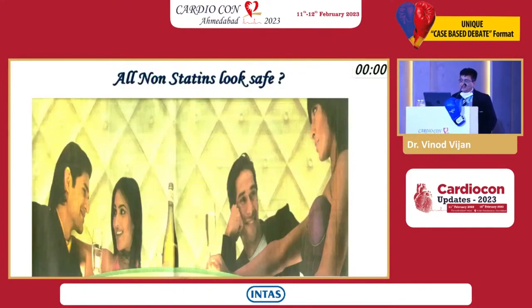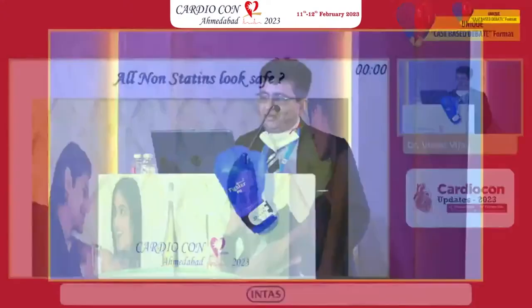So all statins, do they look safe? They look so outwardly, on the face of it. But when you go in for data analysis, the prognosis would change.